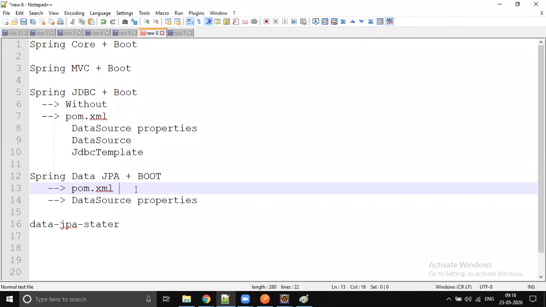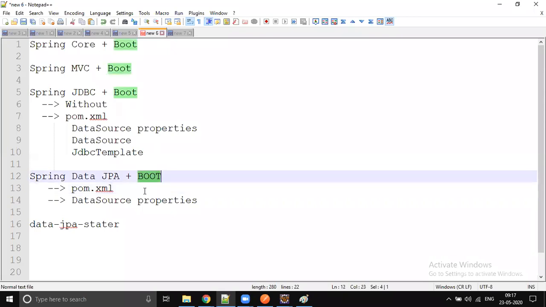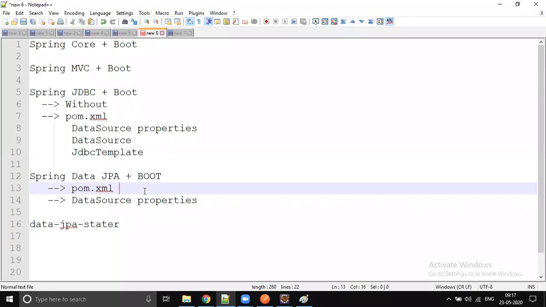If somebody tries to create any project without Spring Boot, you just beat him. Okay, just beat him like anything, right? So it's supposed to be boot. That is the specification. For our idea purpose only, we are creating it.